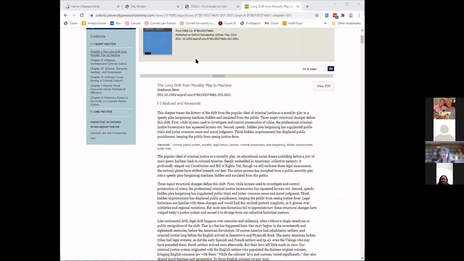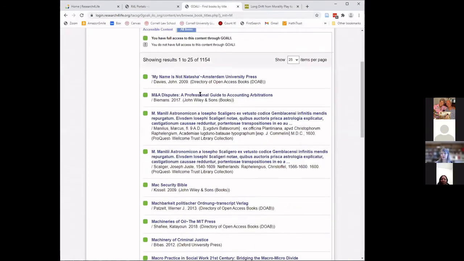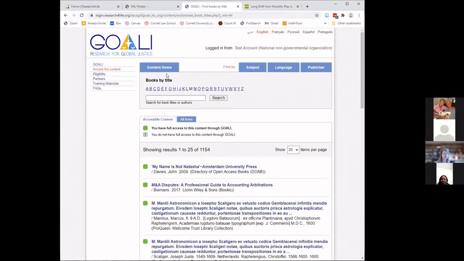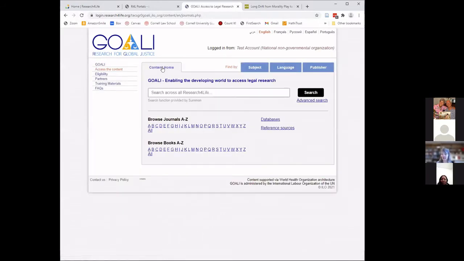You don't have a citation for a journal article, you don't have a citation for an ebook chapter. Fortunately, GOALI makes it easy to find these articles. So I'm going back to the content home again. And now I'm back. And so now I'm going back to